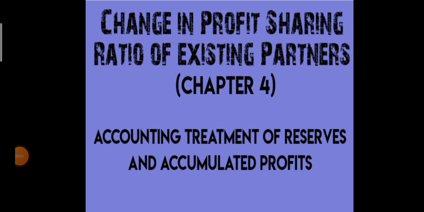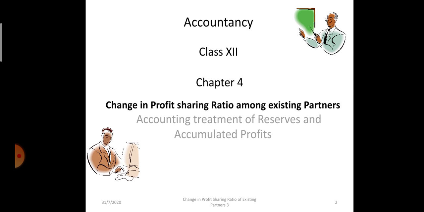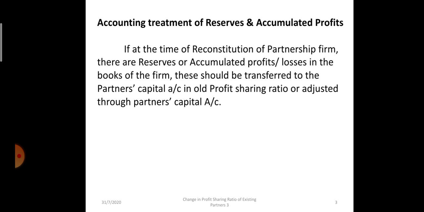In this video, we are going to discuss the accounting treatment of reserves and accumulated profit. In the previous videos, we had discussed the calculation of sacrificing ratio, gaining ratio, and the accounting treatment of goodwill. Now, at the time of reconstitution, the partners' relationship changes. Before that, whatever the firm has earned and created as reserves belongs to the firm.